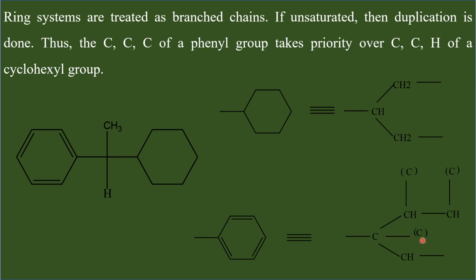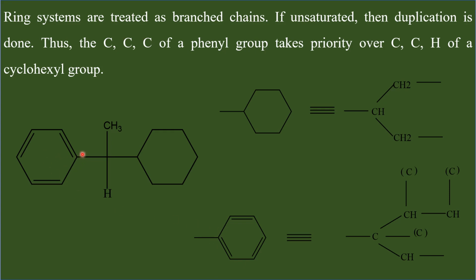phantom or duplicate carbon. So whenever you have a double bond with carbon, you have to consider it as if there are two carbon atoms connected. One carbon is real, the other one is phantom. And on this side again there is another carbon. That is what I have shown here. This is the phenyl carbon that is connected to two real carbon atoms and one phantom carbon. Therefore, this has to be considered.